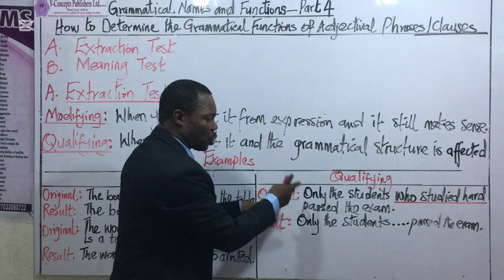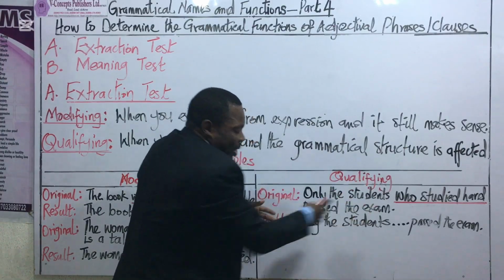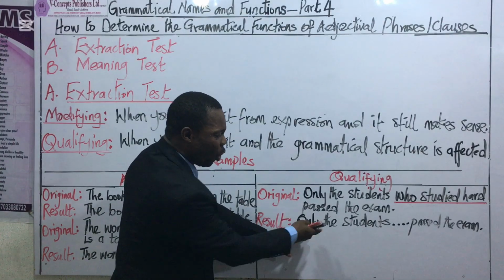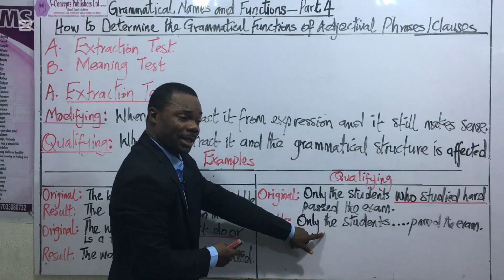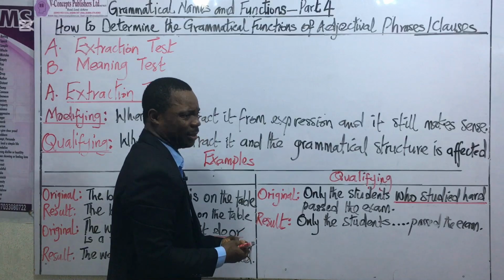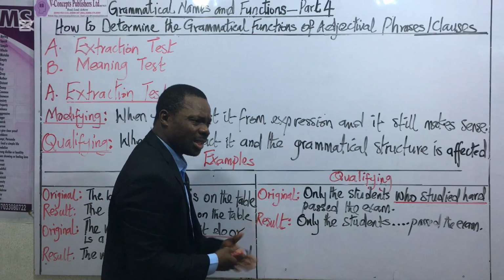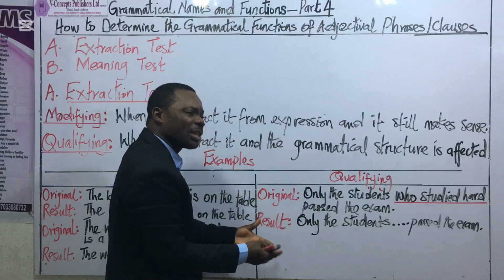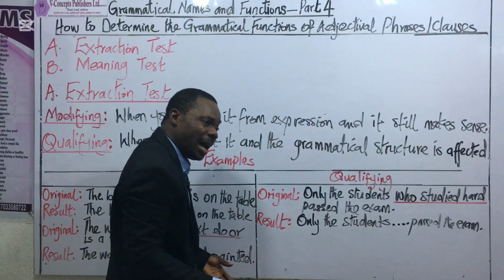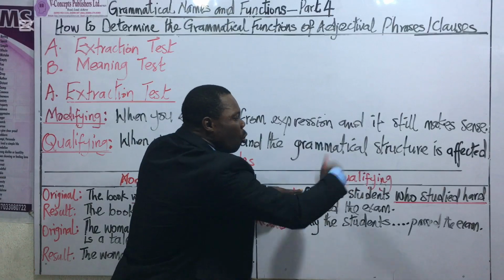Whereas the parent sentence told us that the students who studied had passed. But the extraction reduced the sentence to something like only the students passed. Were teachers expected to pass? So you will find that this result is going to raise so many questions in the minds of listeners. Only the students passed. Is it teachers that were supposed to pass? Is it parents that were supposed to pass? But students were supposed to write the exam and pass. Whereas the original expression, like I said initially, says only the students who studied hard.